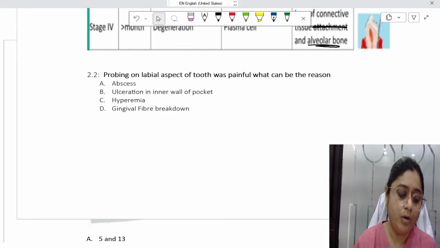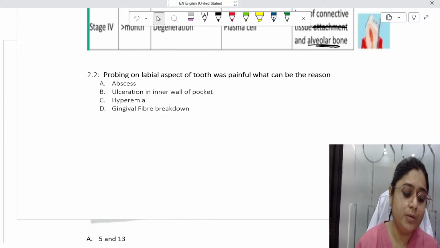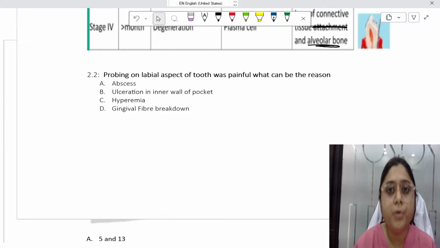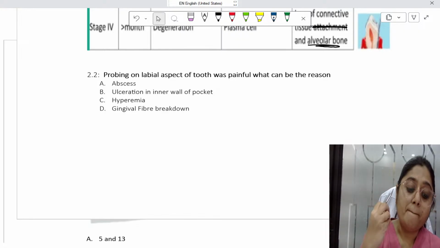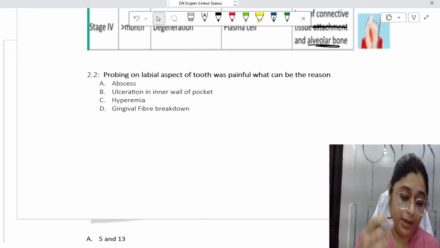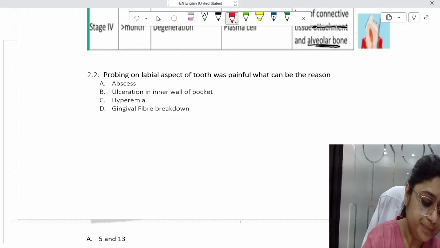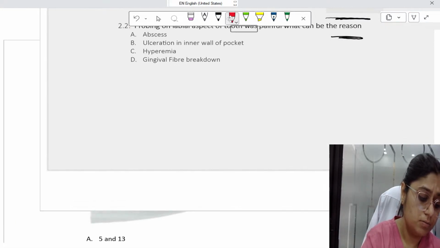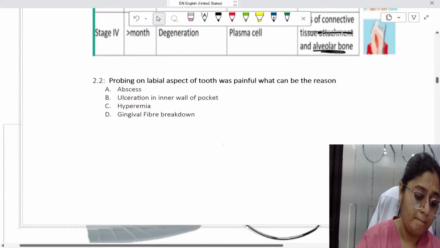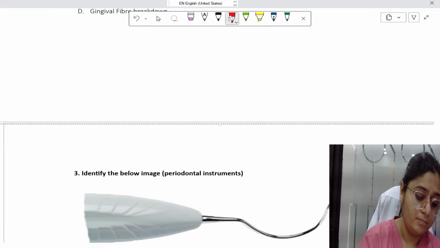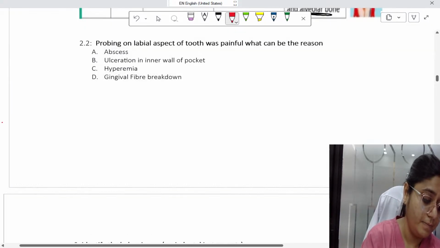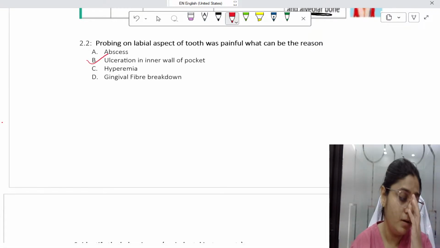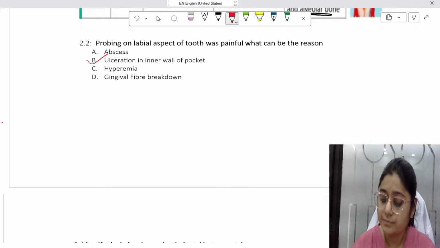Option A: abscess. Option B is ulceration of the inner wall of the pocket. Option C is hyperemia. And option D is gingival fiber breakdown. Whenever there is ulceration, ulcers are painful, right? So ulceration of the periodontal pocket wall will lead to pain during probing. So the answer to this question is ulceration of the inner wall of the pocket. Yes, it is B.